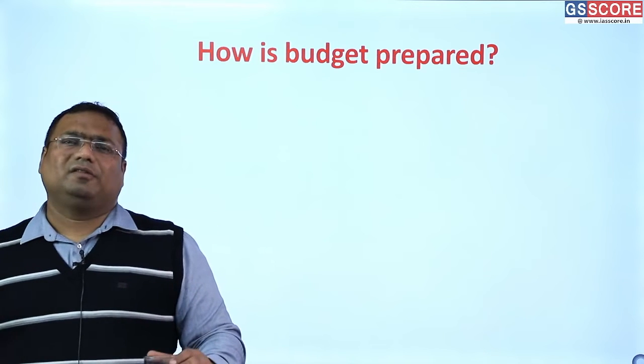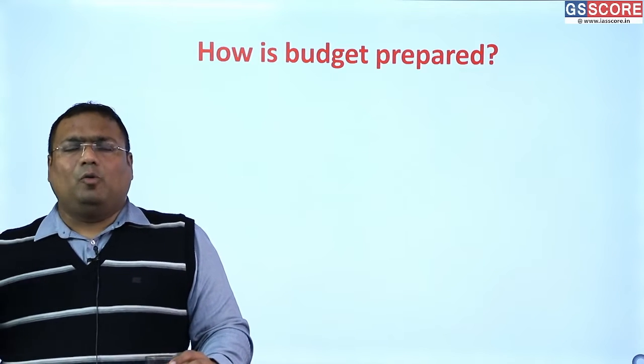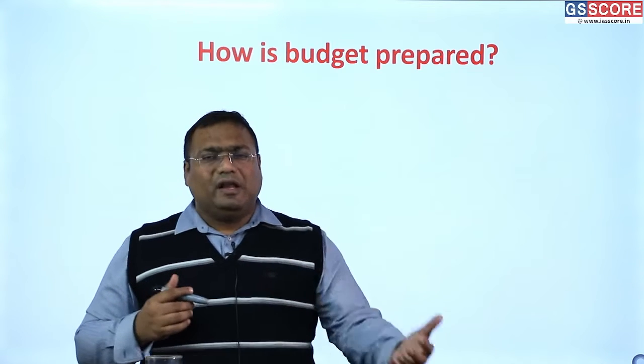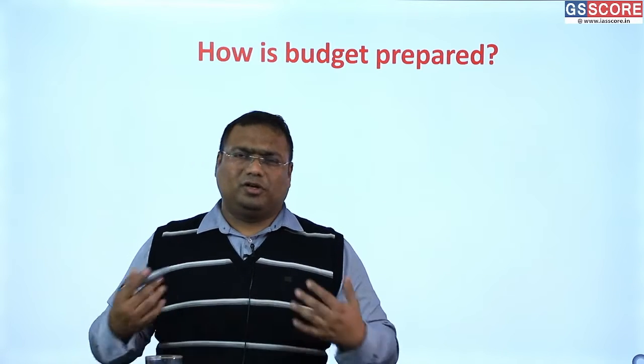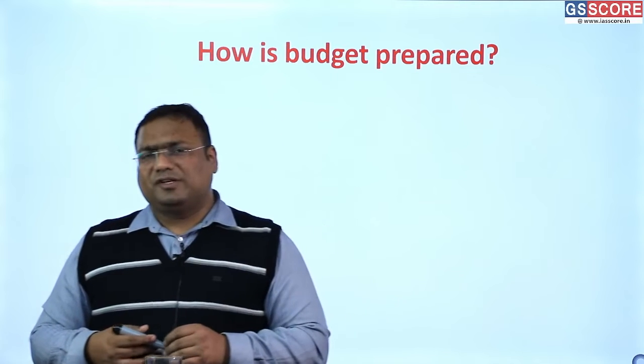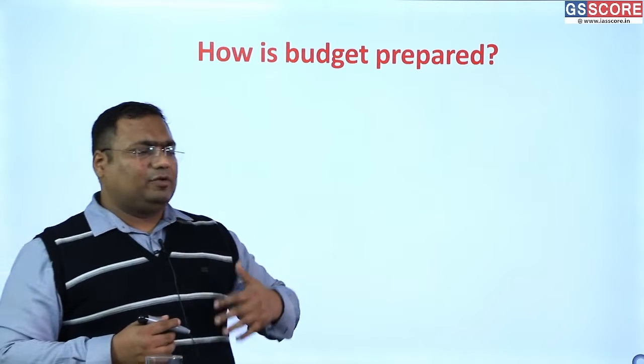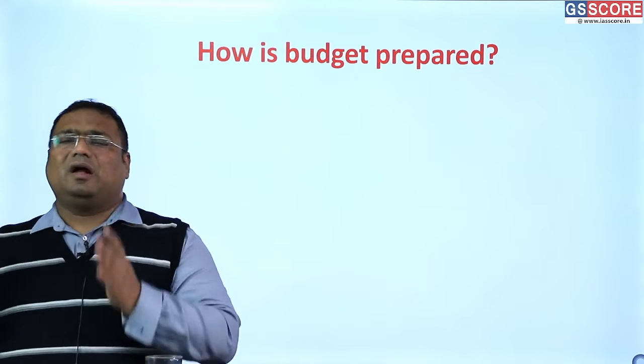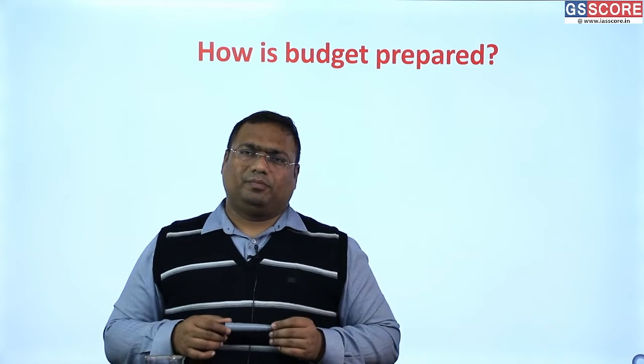For that, we collect data from different ministries. How much was their allocation? How much are they spending? What would be their need for the future? Are they launching any special programs? All such data are collected, and on that basis, we allocate the resources to different ministries. And that is how we prepare our expenditure.